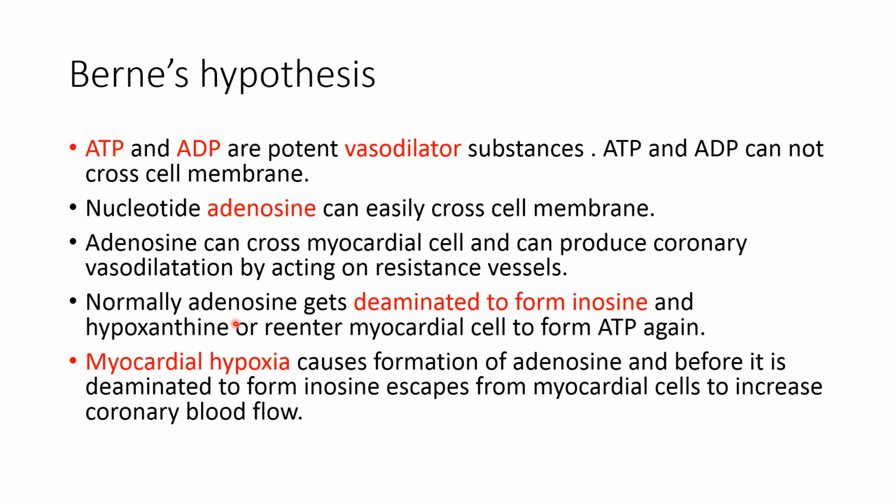Now normally the extracellular adenosine gets deaminated to form inosine and hypoxanthine or it re-enters the myocardial cell to form ATP again. But whenever myocardial hypoxia occurs, it causes formation of adenosine, and before it is deaminated to form inosine, it escapes from the myocardial cell to increase the coronary blood flow, and this is known as Berne's hypothesis.